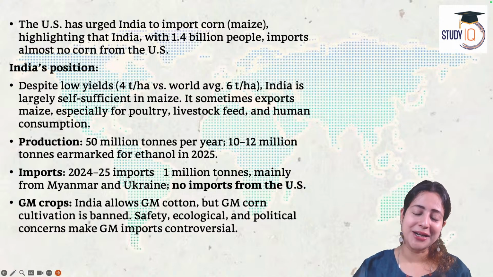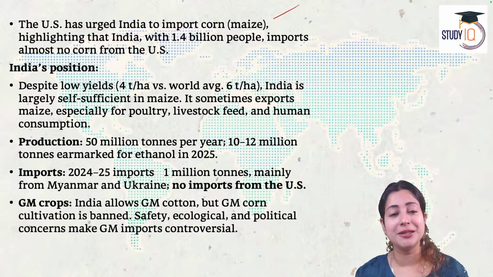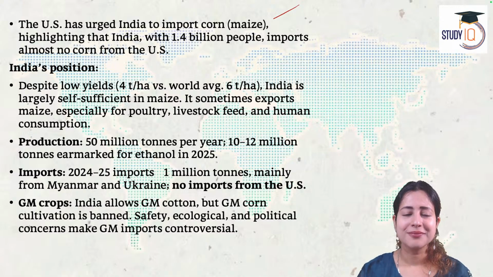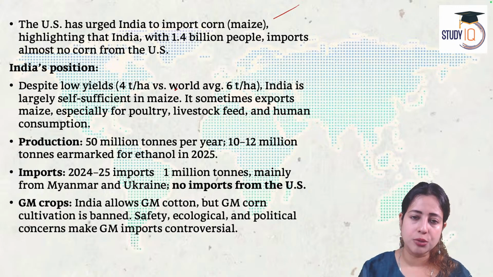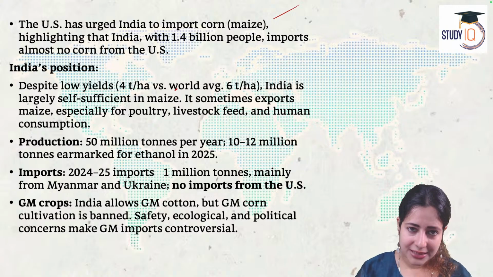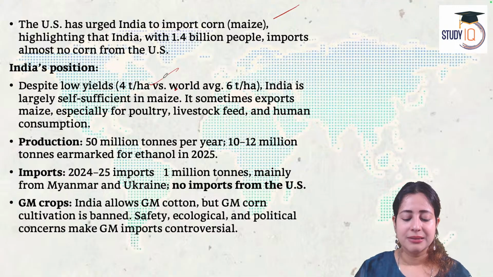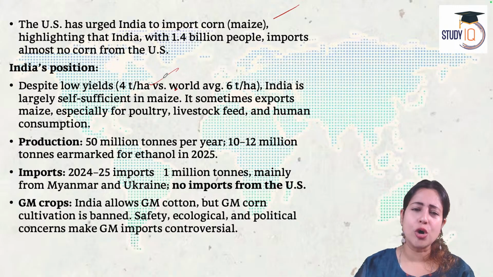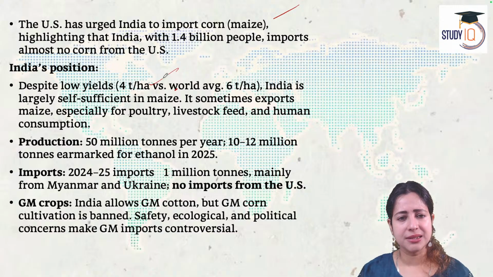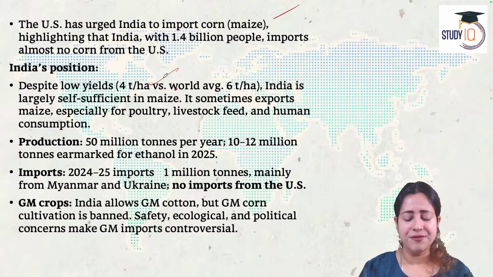Well, US wants India to keep on importing more corn, that is the maize plant, saying that with 1.4 billion people, you can afford to do that. You should do that. Right? Now, India is saying, agreed that our corn output is not as much as yours. Agreed that as per the global average, India's corn output is still less. But at the same time, India is almost self-sufficient. If you compare it with other countries, we may have a lower output of corn, but for our needs, we have enough corn production. We are self-sufficient in maize. We don't want to import more from you.